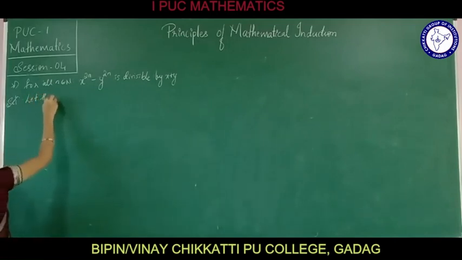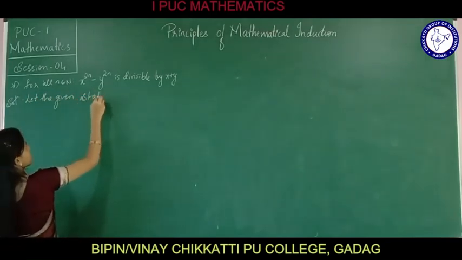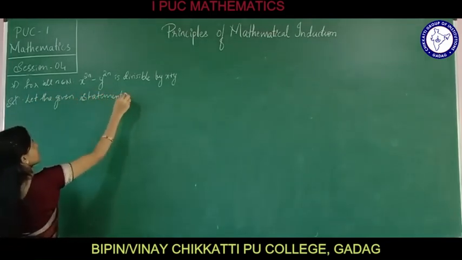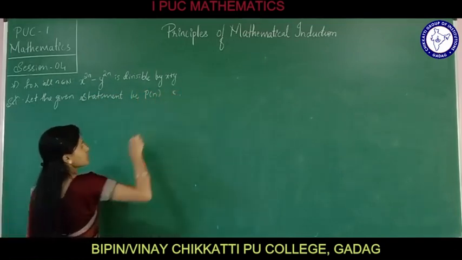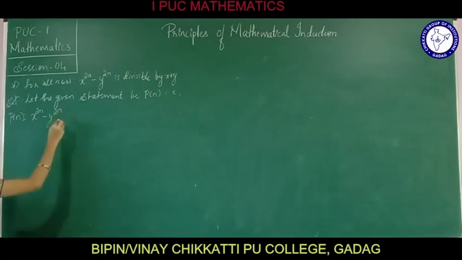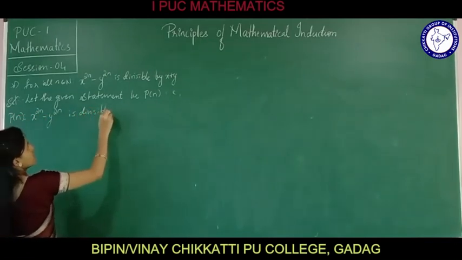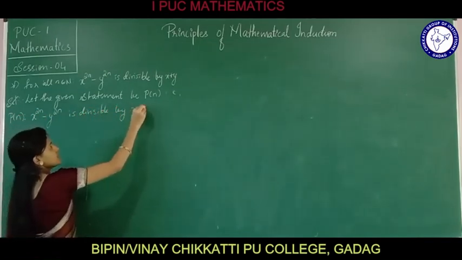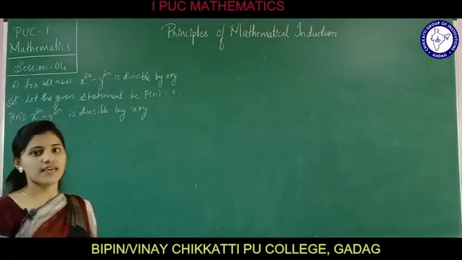Let the given statement be p of n, that is x raised to 2n minus y raised to 2n is divisible by x plus y. We have considered that let this be divisible by x plus y.